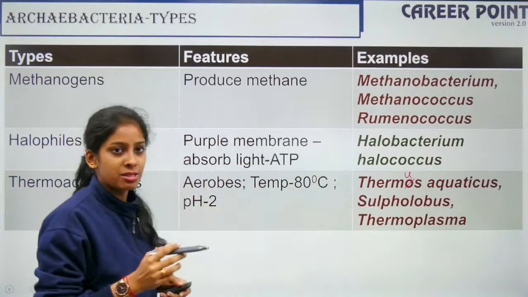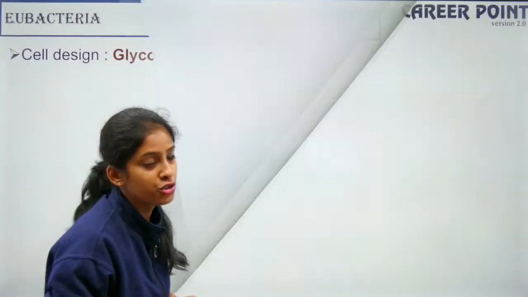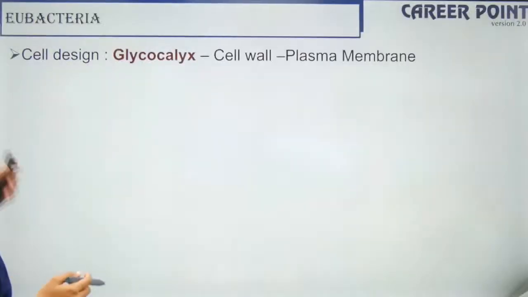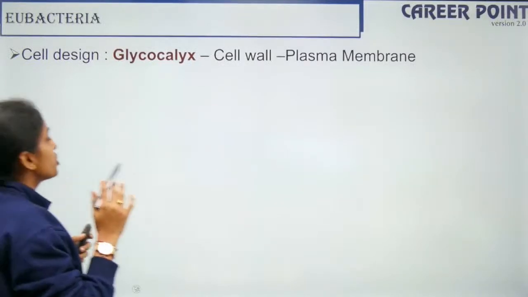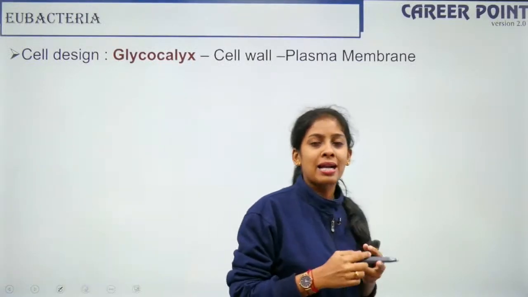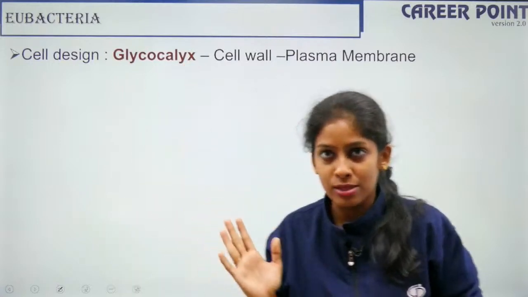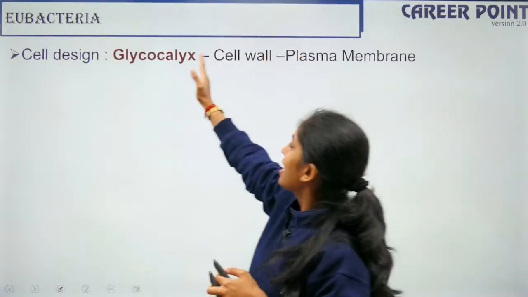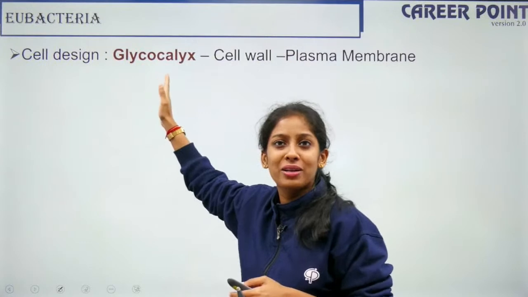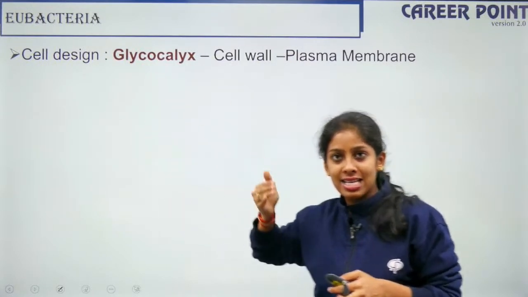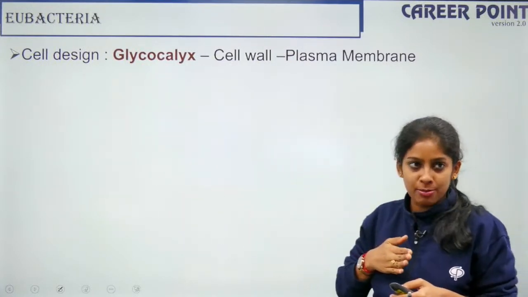Sulfolobus, thermoplasma, these are the examples. I want you to remember the examples. Okay, eubacteria, how is the eubacteria designed? The eubacteria does not have a cell wall outside. So before the cell wall, it has what is called a glycocalyx layer. Then it has a cell wall. Then it has a plasma membrane.